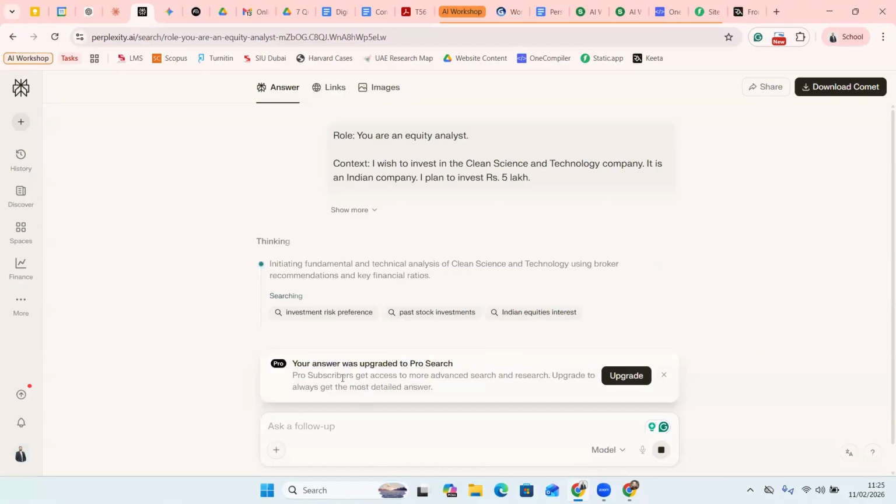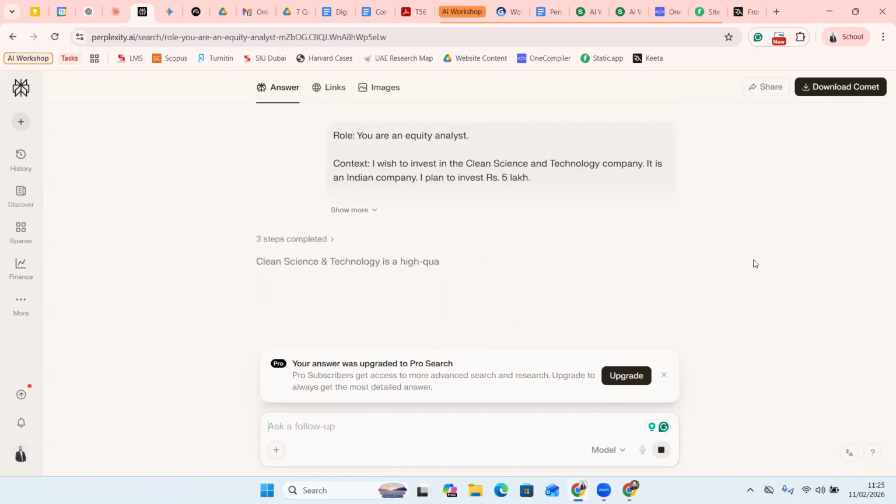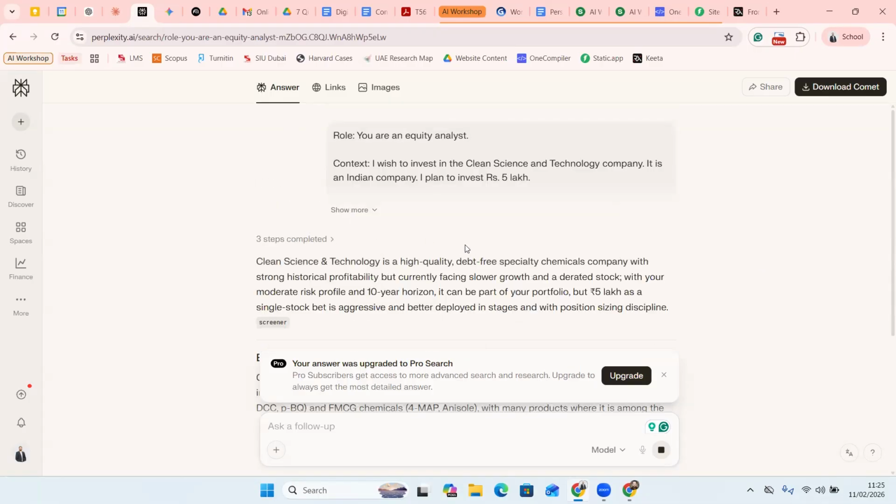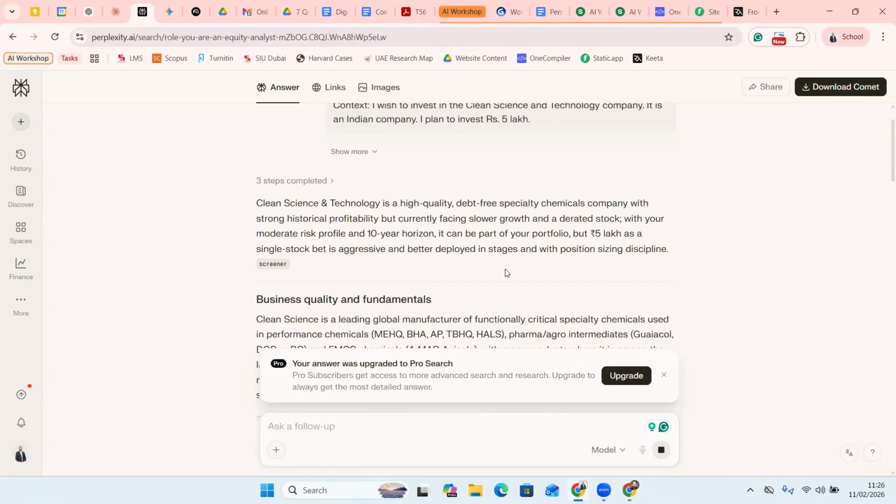So it automatically said that your answer is upgraded to Pro Search. Okay, fine. So now you will see it completely follows, but with deep analysis, it will do a thorough search for at least 4 or 5 minutes on multiple sources, and then it will give me the output. The output would be way different than what you see right now, but this will at least give you a good idea of how you can do research, right?